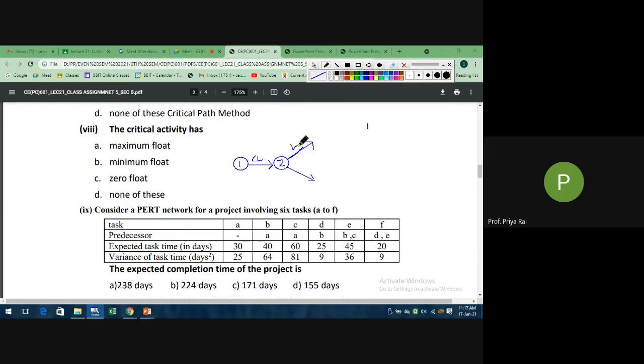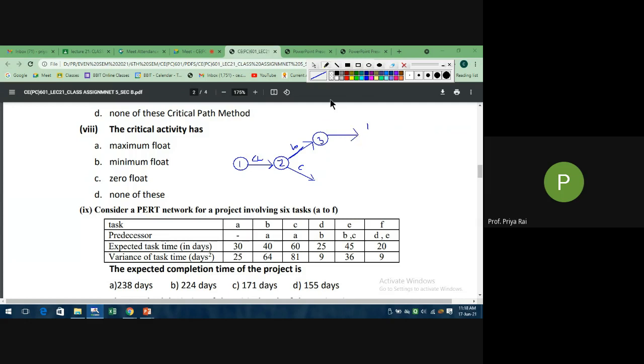So this is B, this is C. Now see, D activity will start from which event? Where your B ends. So this B will end somewhere here. Let us draw the event, suppose that event is 3. Now D activity will start from this event, where B activity completes.